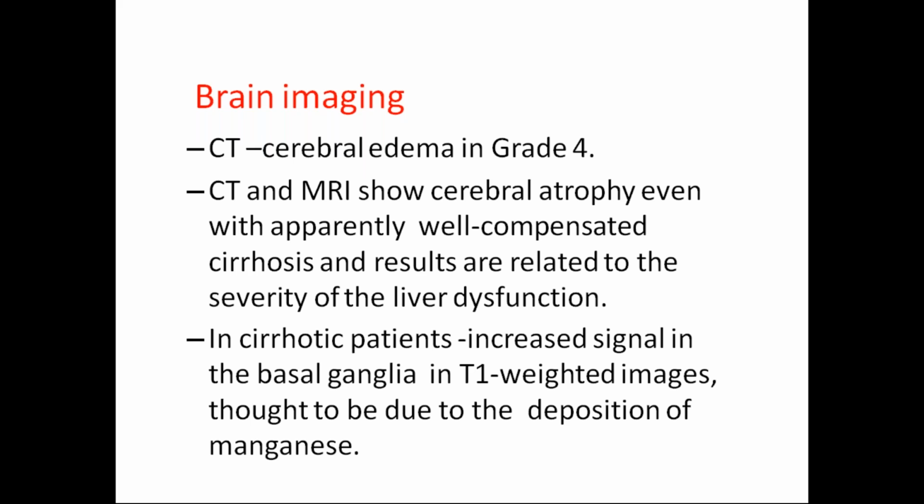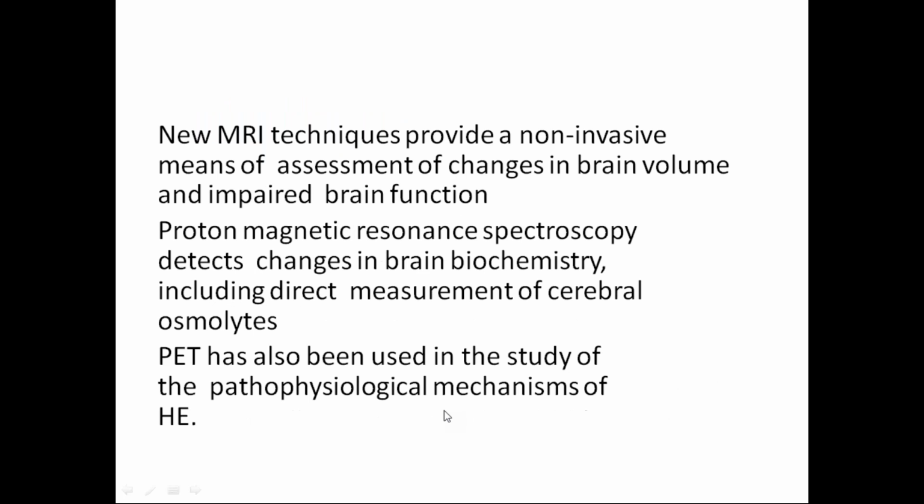CT and MRI show cerebral atrophy even with apparently well compensated cirrhosis, and the results are related to the severity of the liver dysfunction. In cirrhotic patients, increased signal in the basal ganglia on T1 weighted images is thought to be due to the deposition of manganese. The newer MRI techniques provide a non-invasive means of assessment of changes in brain volume and impaired brain function. Proton magnetic resonance spectroscopy detects changes in brain biochemistry, including direct measurements of cerebral osmolytes, and PET scan has also been used in the study of the pathophysiological mechanism.